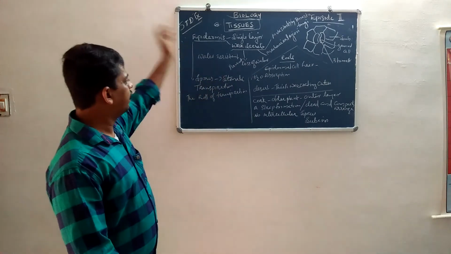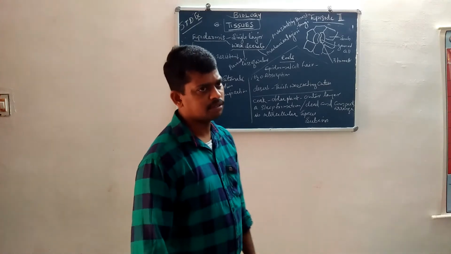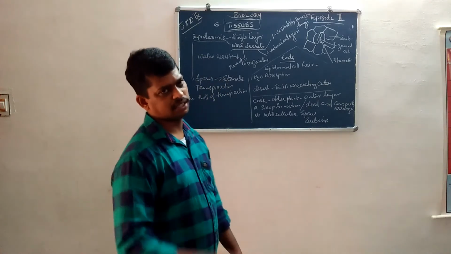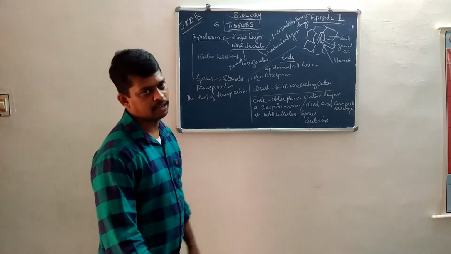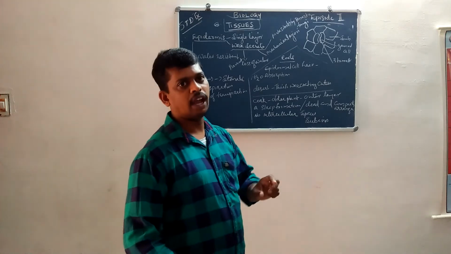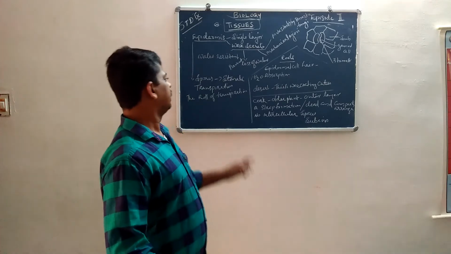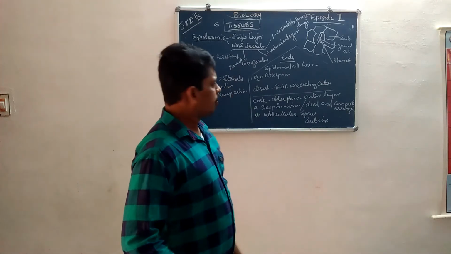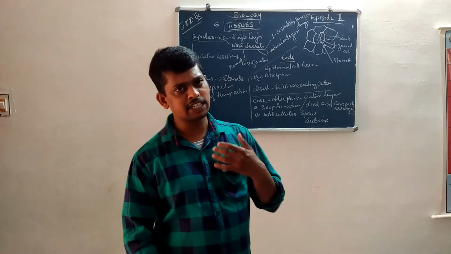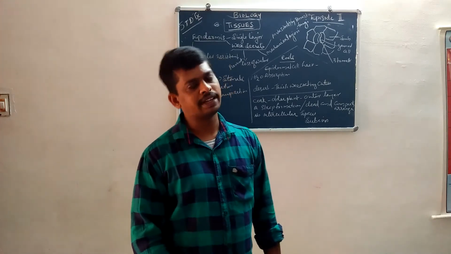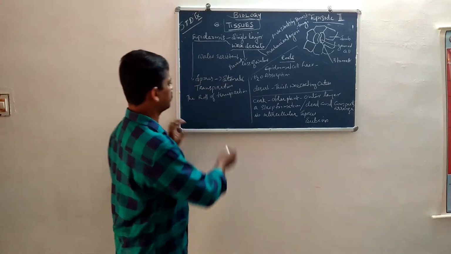Okay. Then some of the epidermis have pores. Those pores are known as stomata. That is an opening, known as the stomatal opening. Then, what is the use of stomata? The use of stomata is transpiration and gas exchange. What is transpiration?